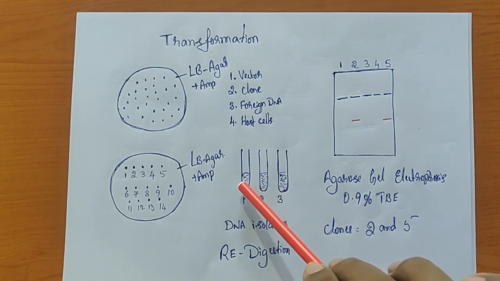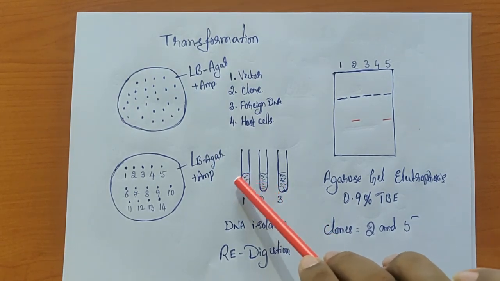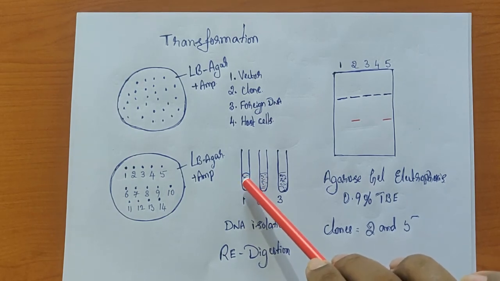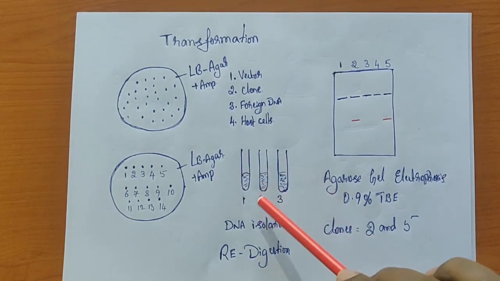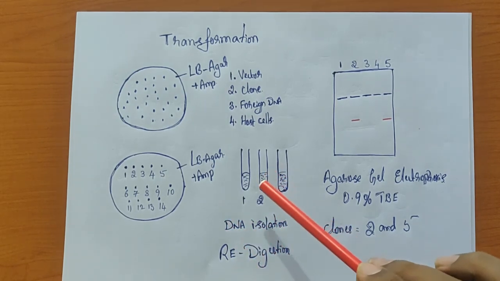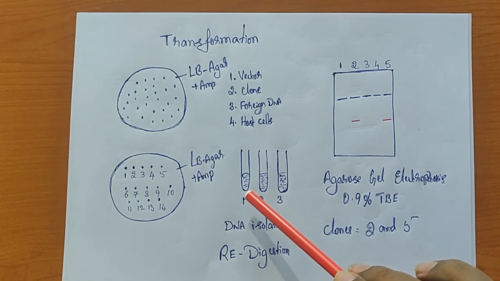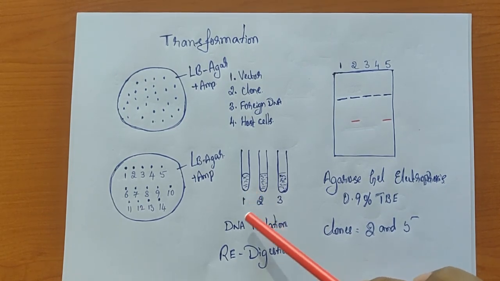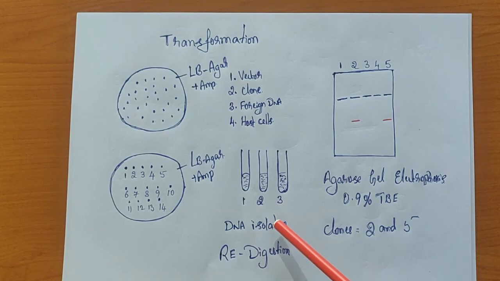Then from this particular batch, we isolate the plasmid DNA, what is called DNA isolation. That is a very well established procedure. The DNA isolation is normally not done by chromatography or anything, because we have a very well established extraction procedure. Using this extraction procedure, we are going to isolate the DNA.